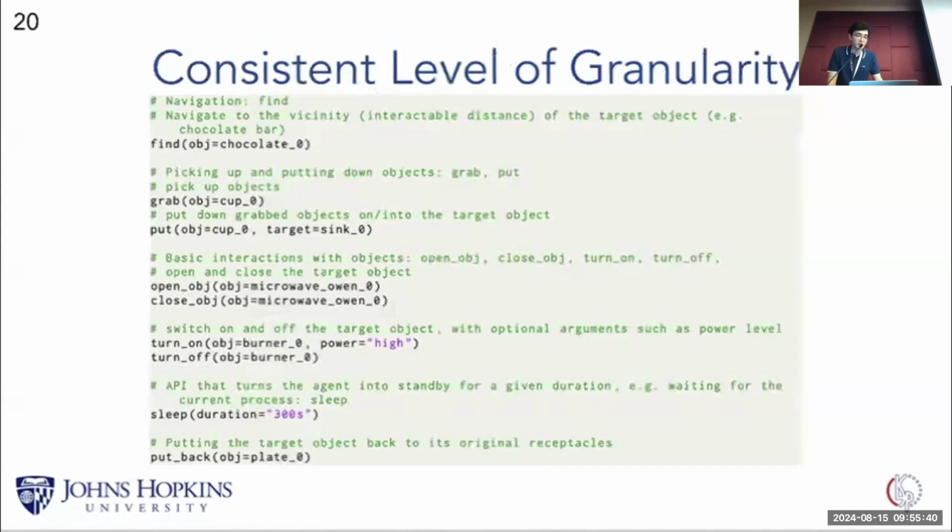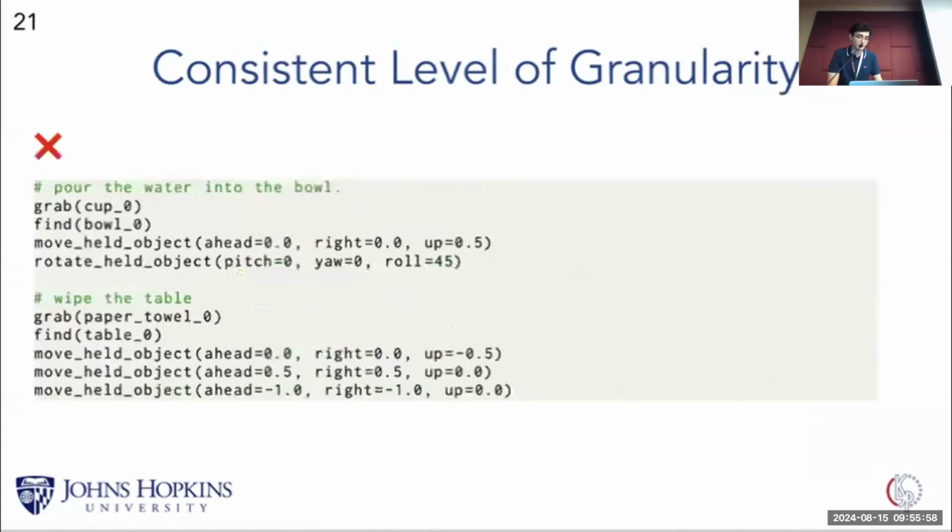And to achieve a consistent level of granularity, we simplify our environment by omitting some details such as spatial and scenery details. Due to this simplification, we introduce the base APIs that can be seen here, which are assumed to direct the agent accordingly. We also avoid motor control APIs, which are excessively low level to the point that they prevent the induction of new APIs. And we do so since our aim is to create an action space with various actions.